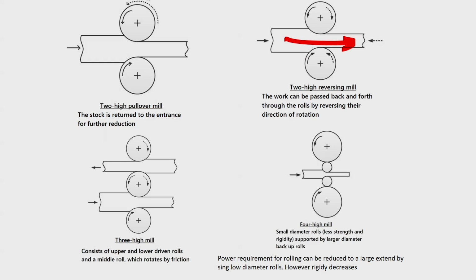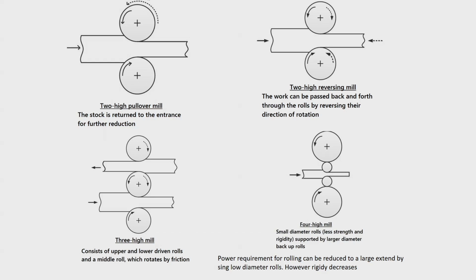And once the metal passes through the other end, then your roll gap adjustment is done, and then maybe the roll gap is reduced, and then from that end, the rotation of the rolls is reversed in this second step, and then it can move into this direction. So, this is the 2 high reversing mill.